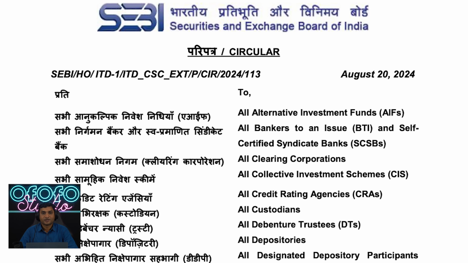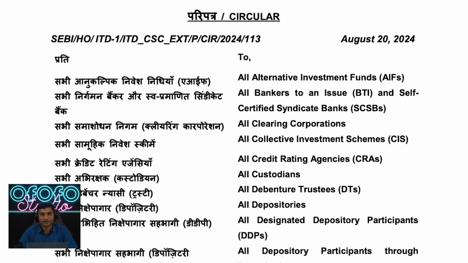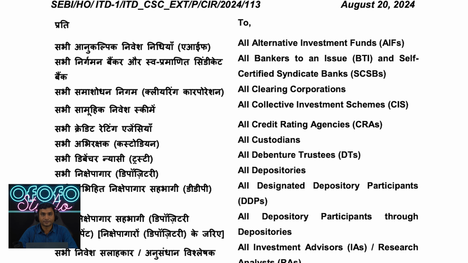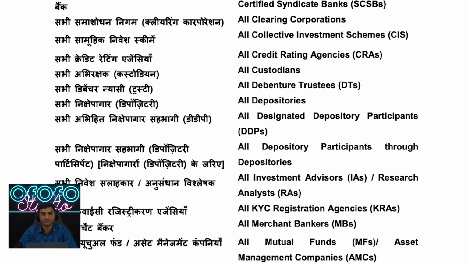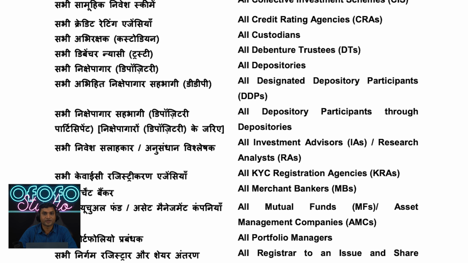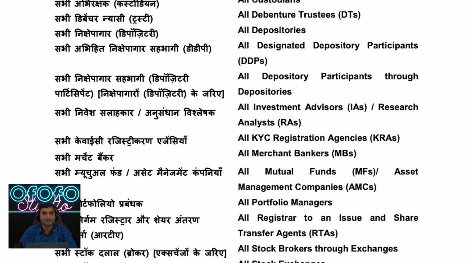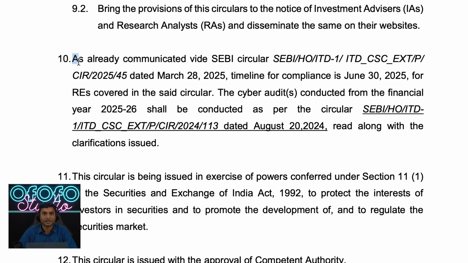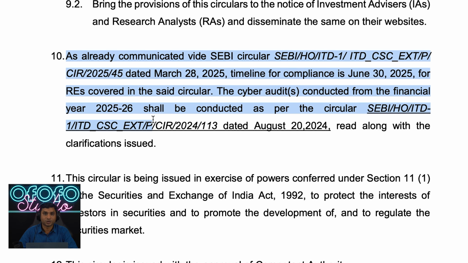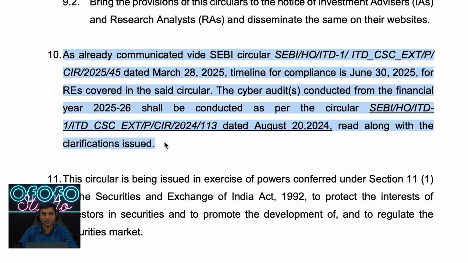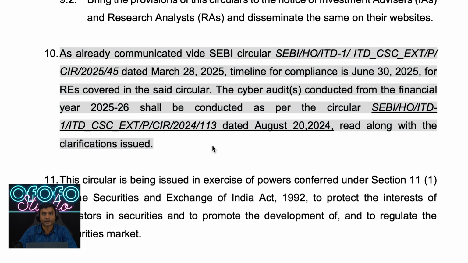SEBI has mandated regulated entities like alternate investment funds, stockbrokers, merchant bankers, portfolio managers, basically everyone with a SEBI registration number, to comply with the Cybersecurity and Cyber Resilience Framework, CSCRF, by 30th of June this year. SEBI has already extended the timeline twice so far, and it is essential for VC funds and other SEBI regulated entities to comply by the last date, which is 30th of June this year.